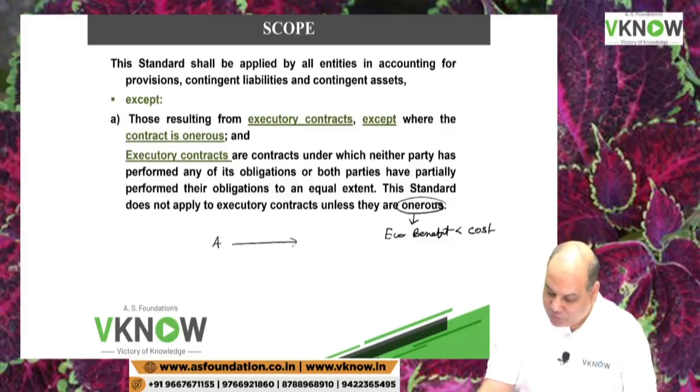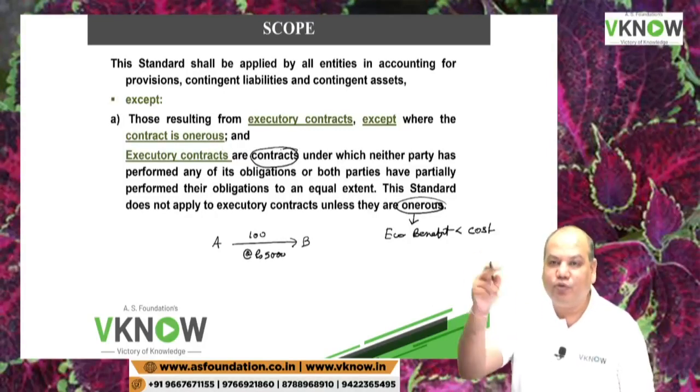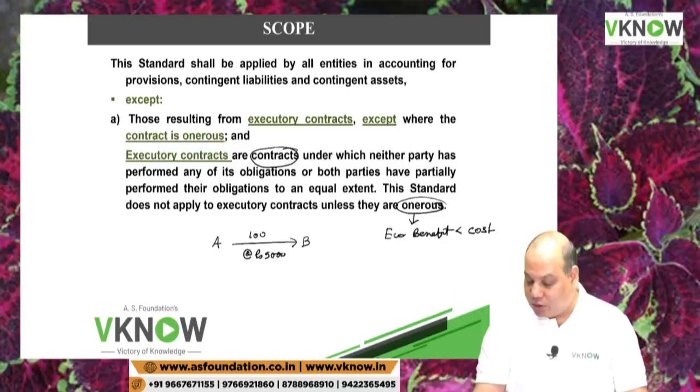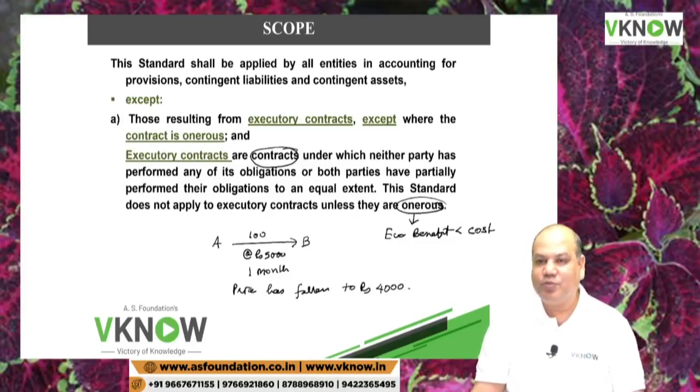A has entered into a contract to buy 100 units at rupees 5,000. It's a contract. See, the word contract means agreement enforceable by law. And he said, I will purchase after 1 month. Price has fallen. Same goods now can be purchased from the market at 4,000 rupees.